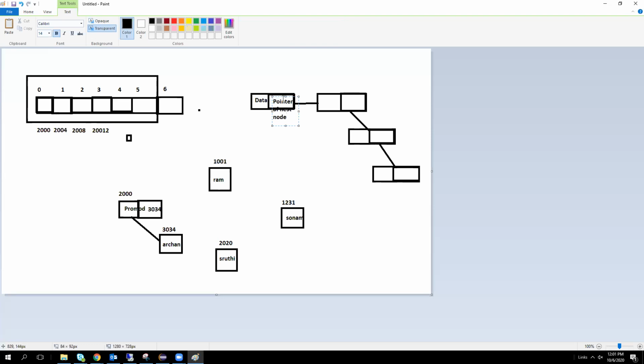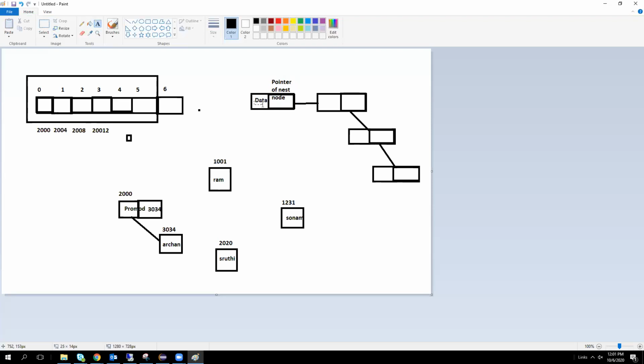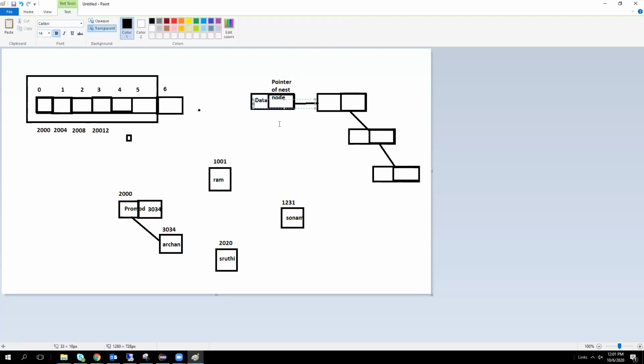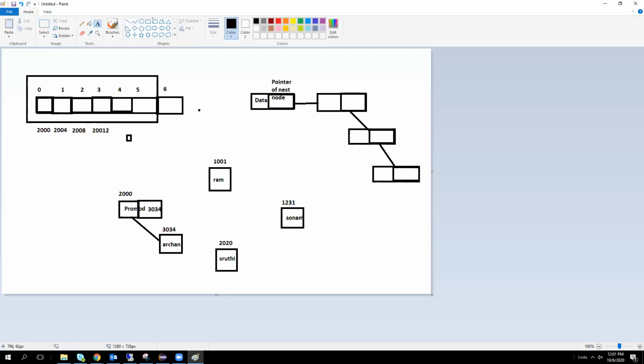Then what about the first one? This entire thing we call a node. In this node, we have data and the pointer of the next node. Is it clear?